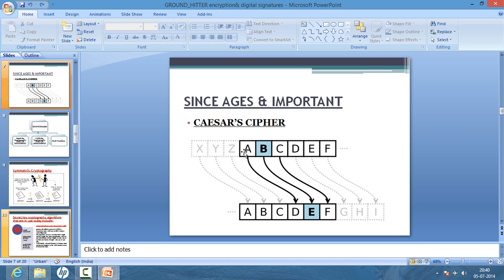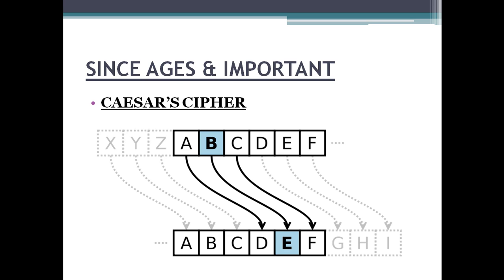He used to increment every letter of the English alphabetical series by 3. That is, A was converted to D. If he had to write A, he would write D instead of A. If he had to write B, he would write E instead of B. If he had to write C, he would write F instead of C. So this was his mechanism to perform cryptography. This is what is known as the Caesar cipher.